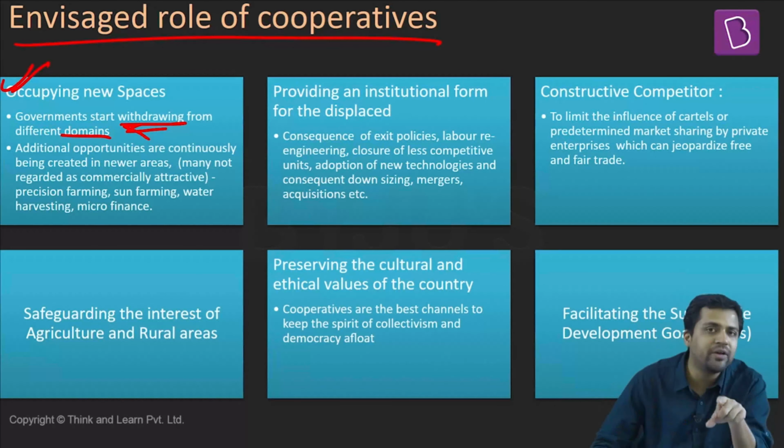For example, solar farming, water harvesting, microfinance: these are certain areas where government is not very active, and the private players have not been very successful. So solar farming, wind farming, these are areas where cooperatives can play a role.